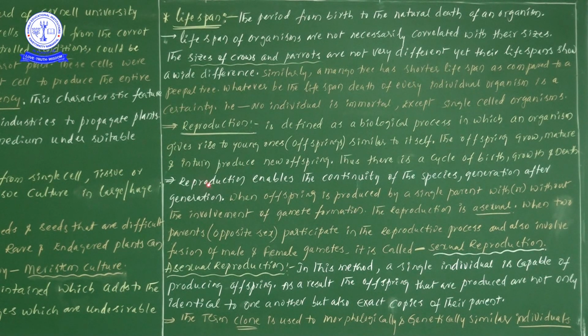So reproduction enables the continuity of a species, generation after generation. Don't forget, this is important.